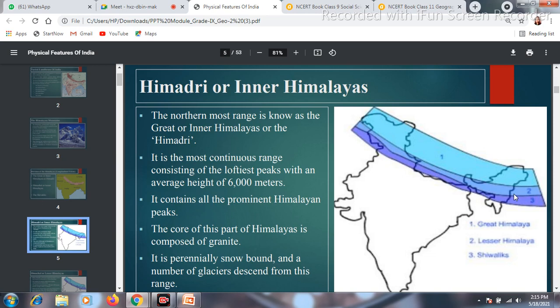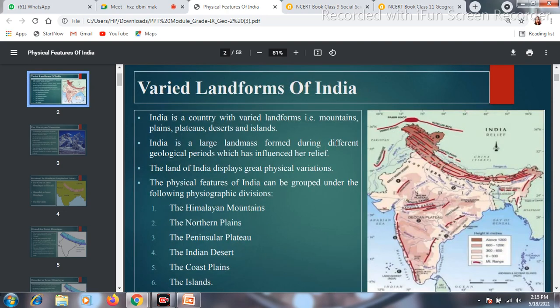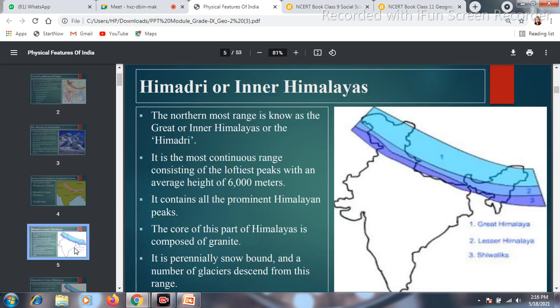The northernmost range of the Himalayan mountains is known as Himadri Himalaya. Now, what characteristics are present in this range? It is the most continuous range of Himalaya, because whenever I showed you these diagrams, you will find that the Himadri Himalaya is a continuous line, that means it is a continuous mountain, and gaps are not present. So that's why it is said to be the most continuous range of Himalaya.